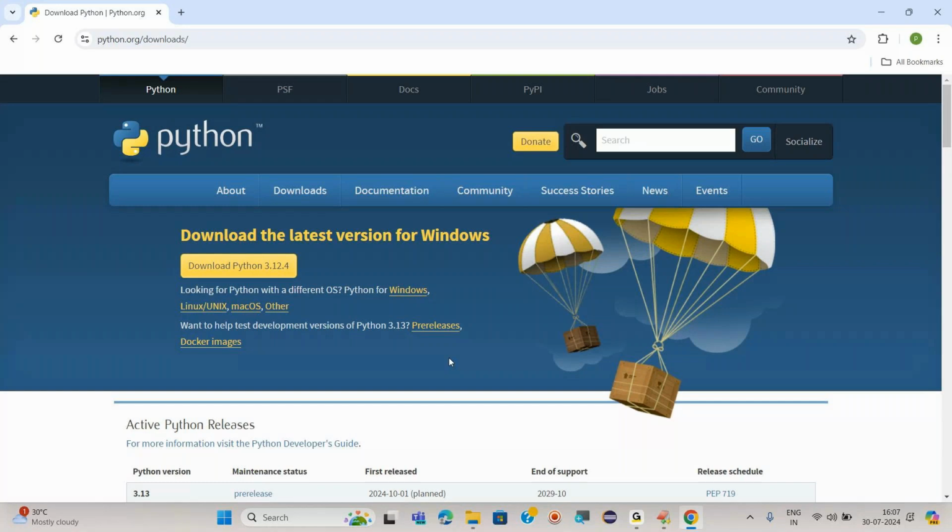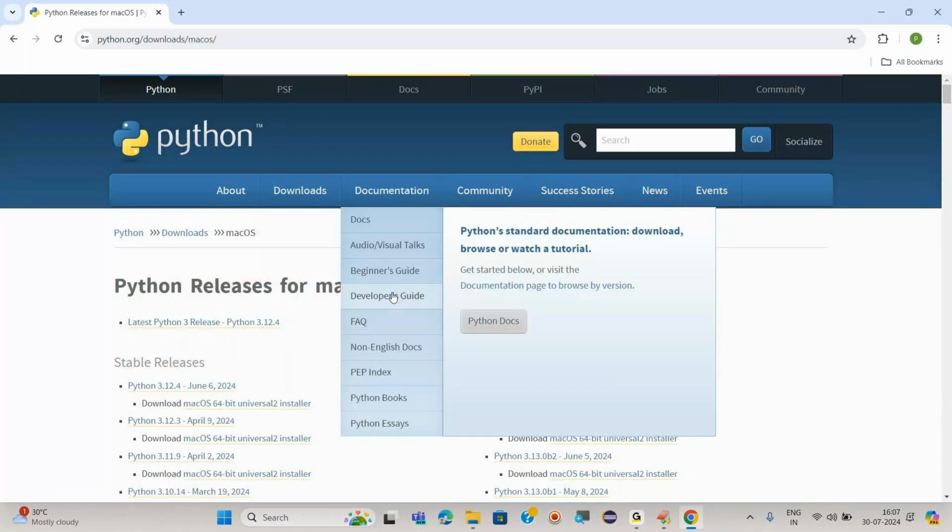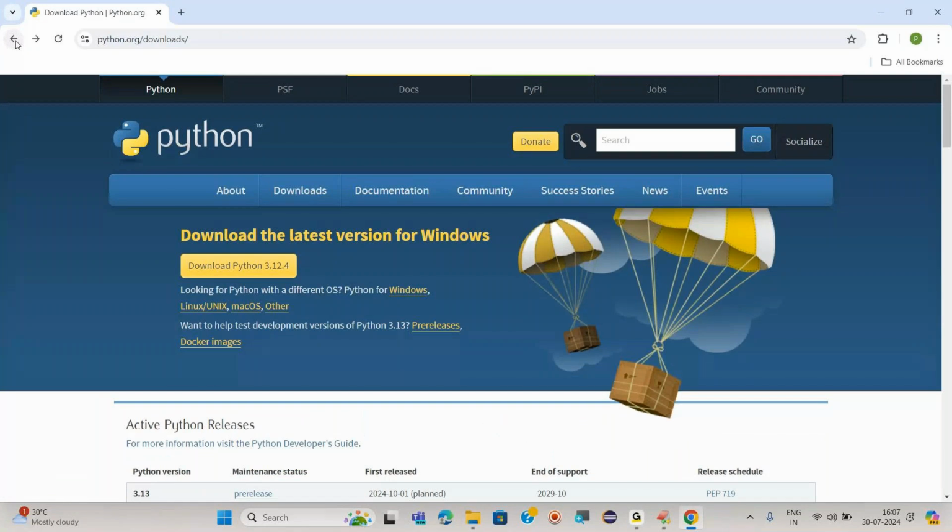Got it? So this is one thing. Second, if you have a Linux operating system, Unix, or Mac OS, then you can click into this and download Python for the Mac operating system. So this is what makes Python one of the freeware software. Freeware is nothing but the software which is freely available for you.